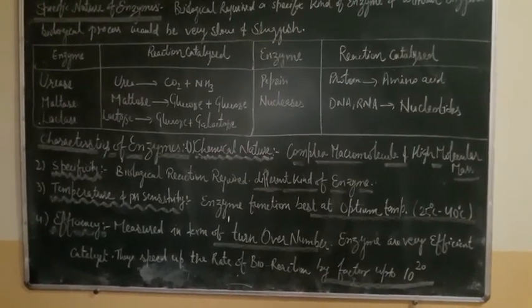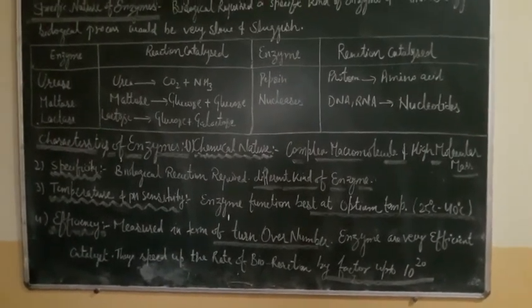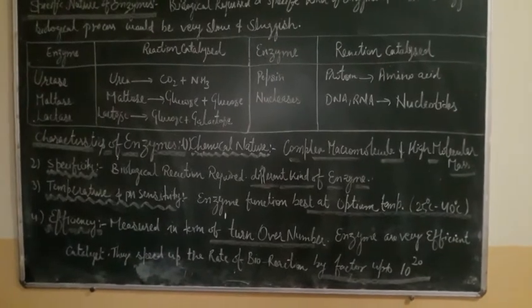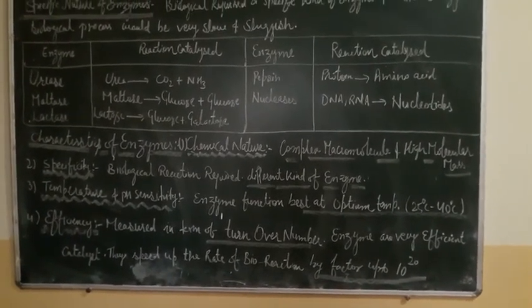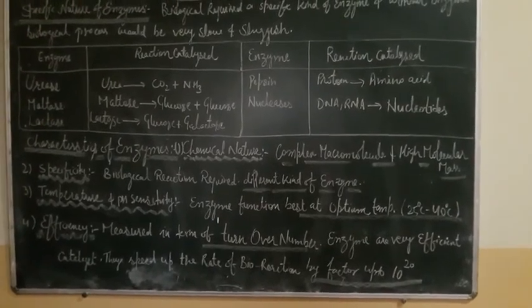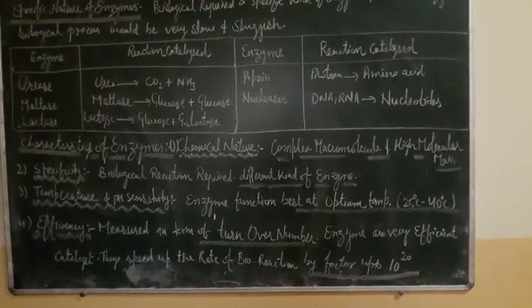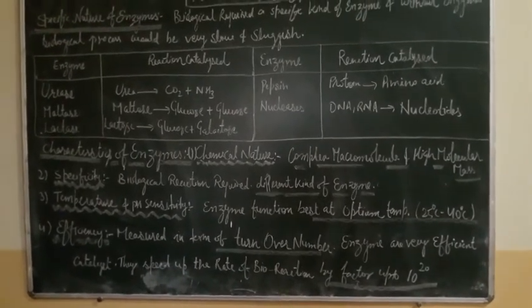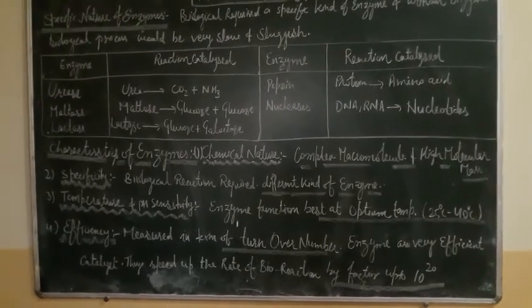The activity of the enzyme decreases with the increase in temperature, it stops at 0 degrees Celsius, and above 80 degrees Celsius the reaction stops.